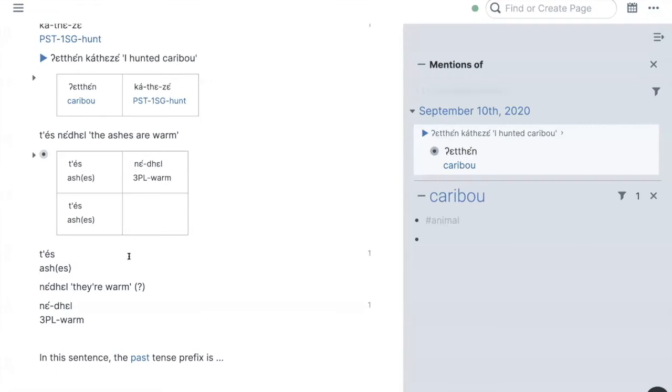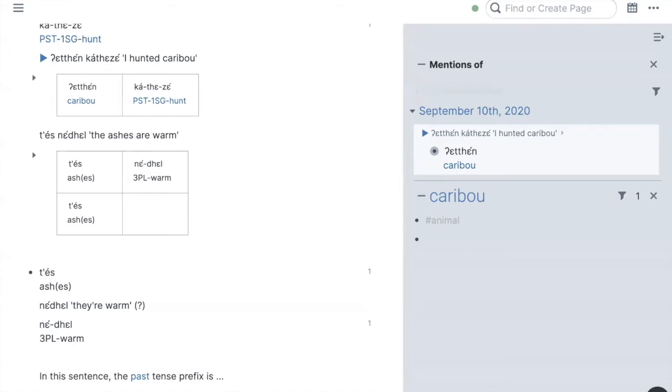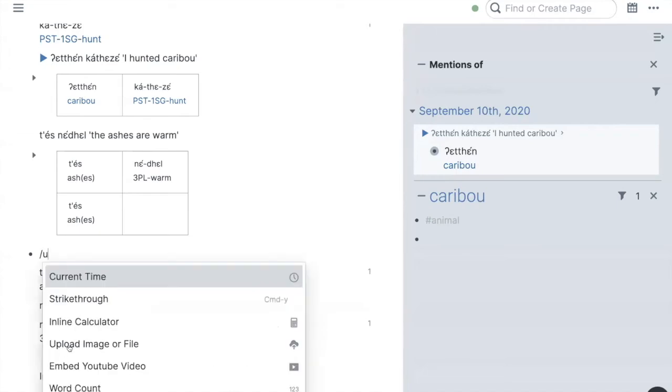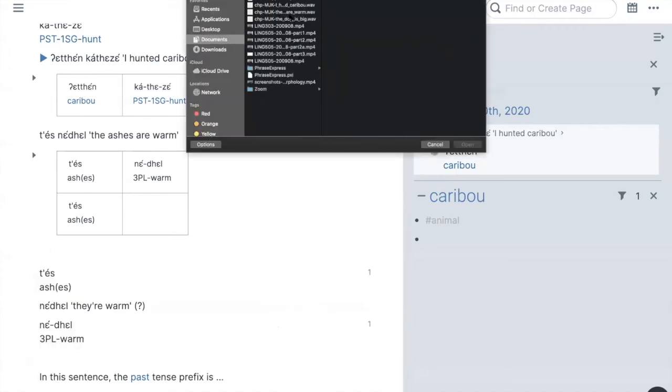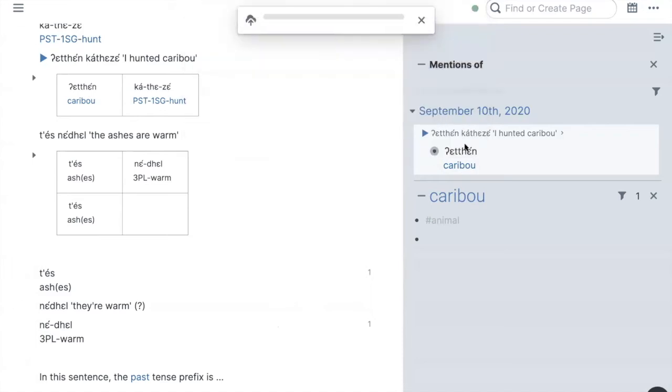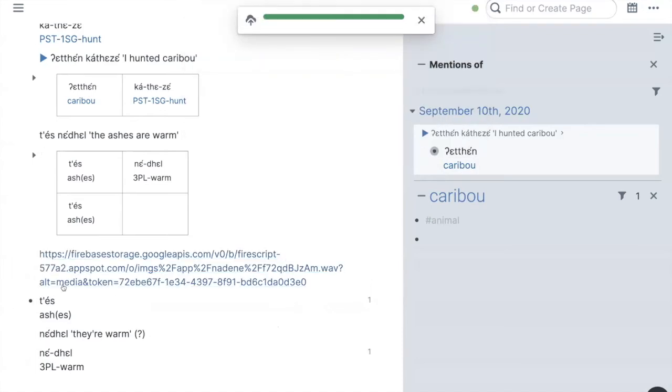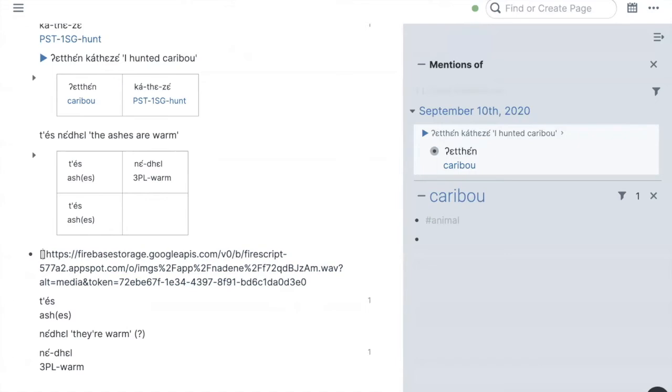And so now I'm going to put in a new recording. The ashes are warm. Okay, so it's created this link, which again, what I think I'm going to do is change my shortcut for the triangle so that it fills in the right code. So I can show you how to do that.